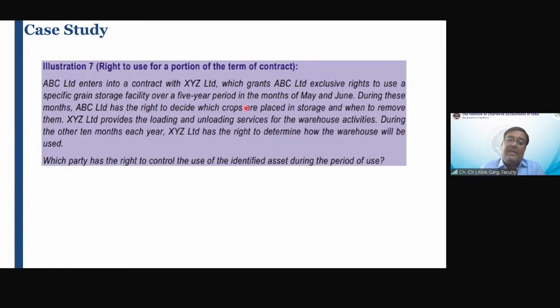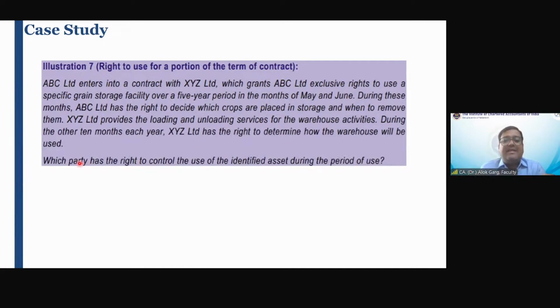During these months, ABC Limited has the right to decide which crops are placed in storage and when to remove them. How and for what purpose is decided by ABC. XYZ provides the loading and unloading services for the warehouse activity. During the other 10 months each year, XYZ Limited has the right to determine how the warehouse will be used. Okay. For the 2 months, the right to direct the use, how and for what purpose, is decided by the lessee, May and June. For the remaining 10 months, it is decided by the lessor.